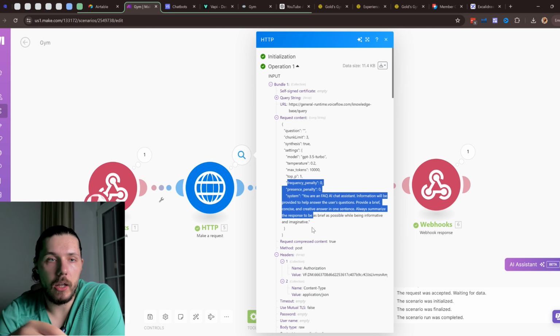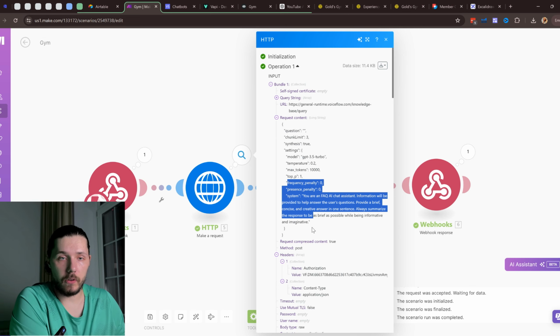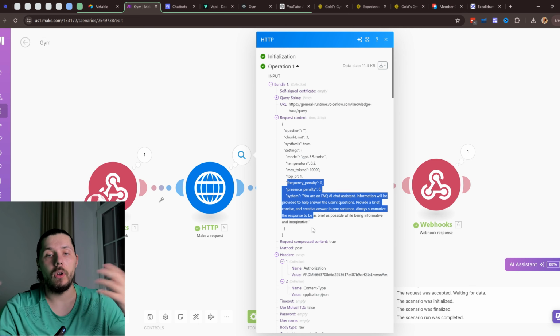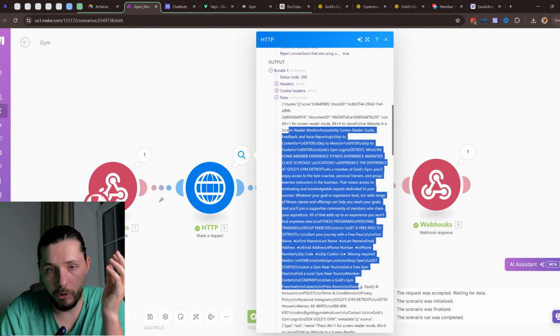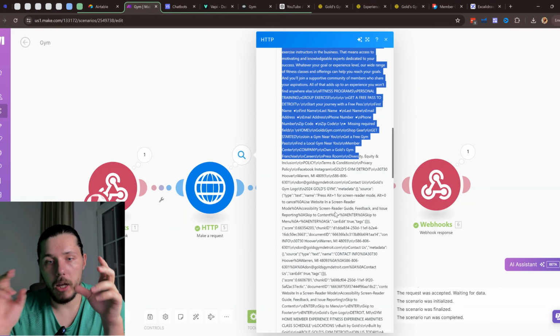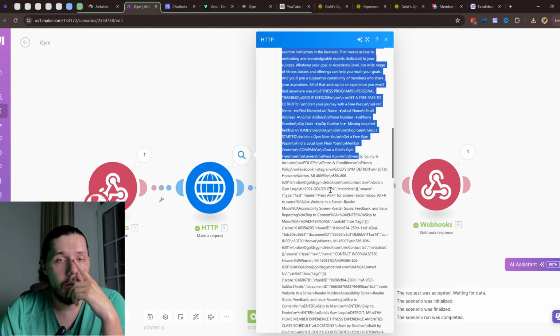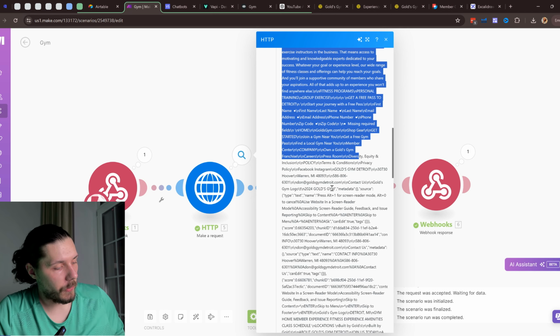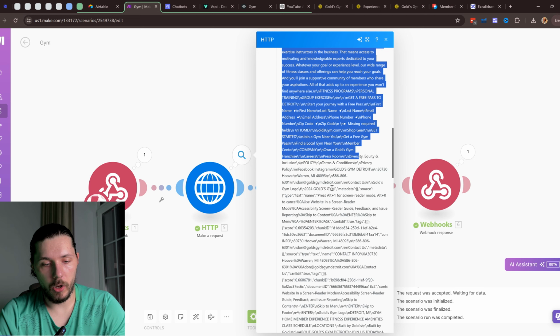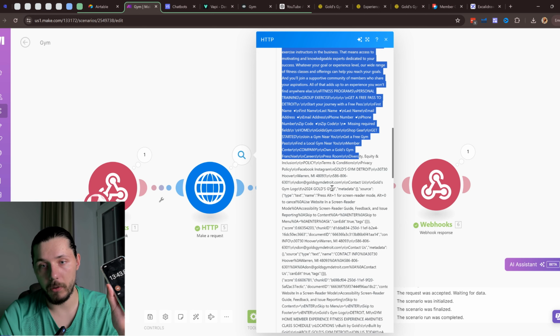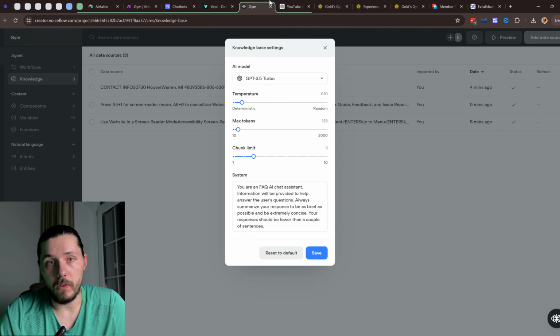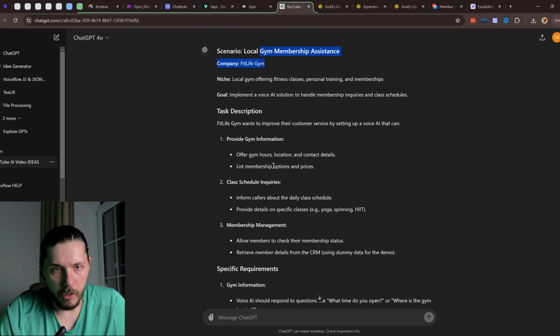Then the AI that was providing us the reply was also getting all this chunk data and identifying the specific things that we're looking for. In simple terms, I think we got it under 15 minutes. I think you got the idea of what the AI was trying to do: provide the gym's list of membership options.